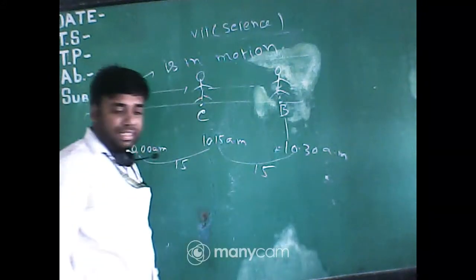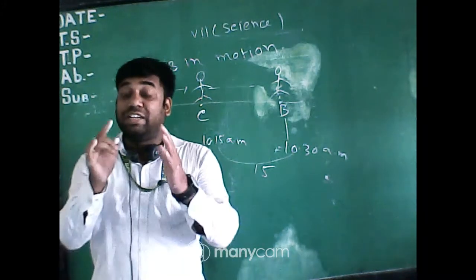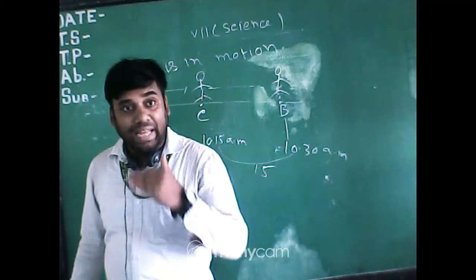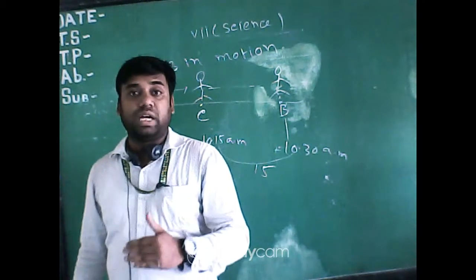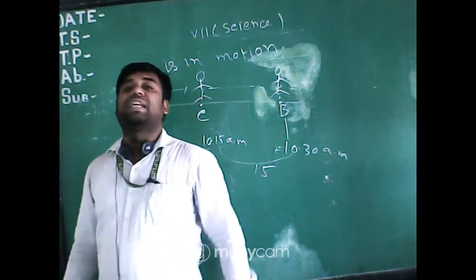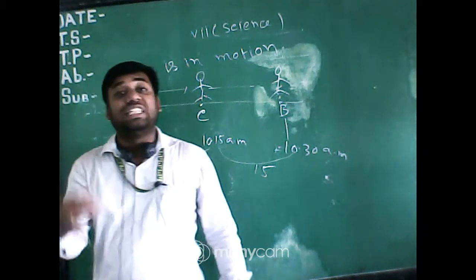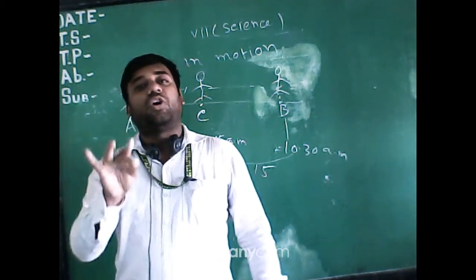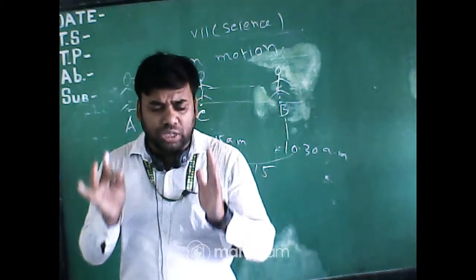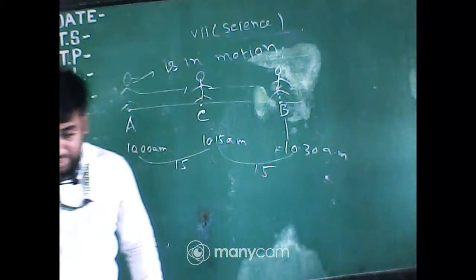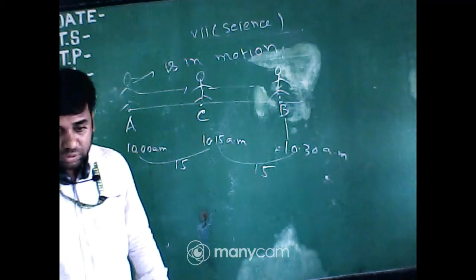Okay, clear. What is motion? So define motion: if any particle or any object changes its place, changes its position with respect to time, or with the changing of time, you can say that the object is in motion. The concept is clear, yes or no? Concept understood.